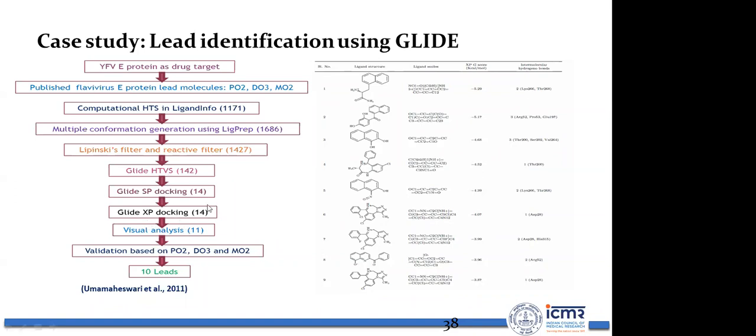Then we have shortlisted 14 compounds, and through visual analysis we have kept 11 compounds, and those 11 compounds are validated based on PO2, DO3, and MO2 binding affinity because they are the known compounds. Then we have reported 10 lead molecules, which are listed here. So this is a case study for yellow fever virus potential lead molecules, which we have achieved through a rational drug designing method, or computer-aided drug designing method.